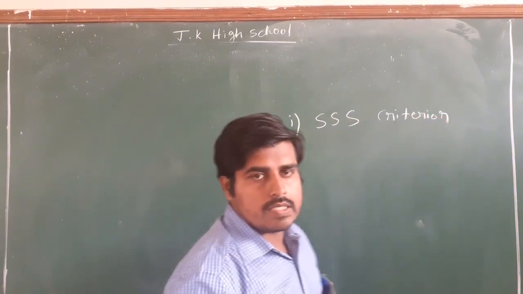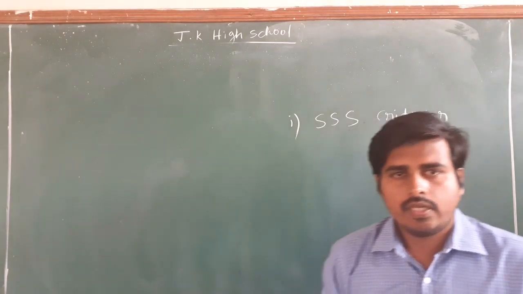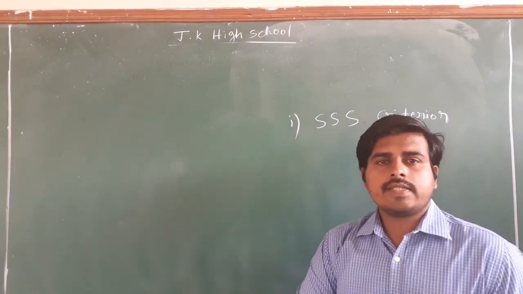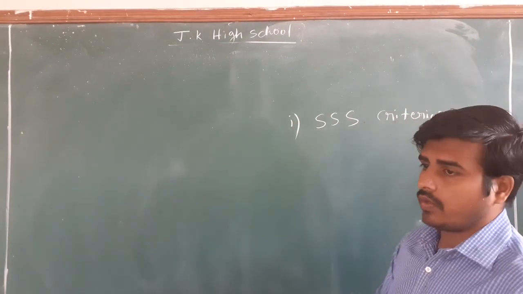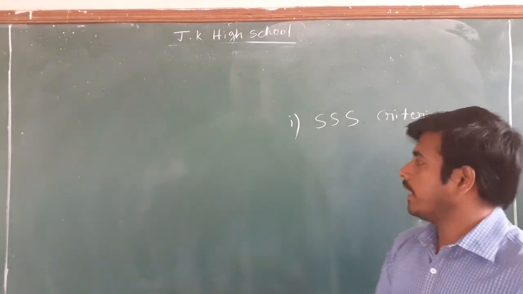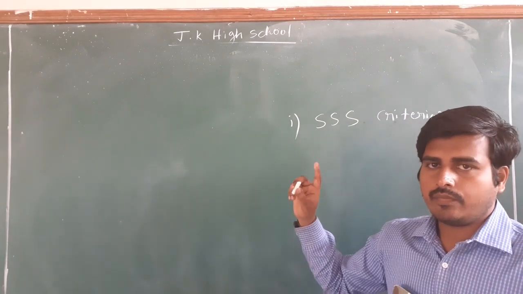SSS criterion means side, side, side. If I know the measurements of all three sides of a triangle, then I can construct it.